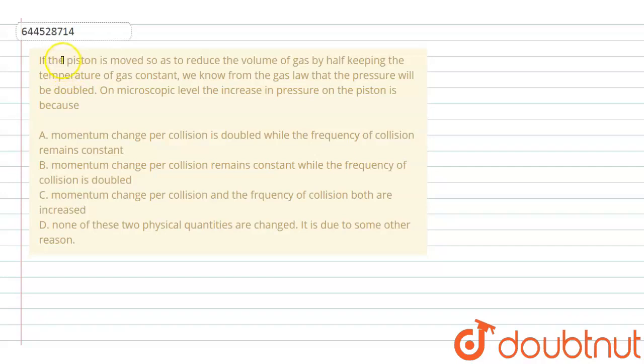Hello student, let's solve this question. Given is, if a piston is moved so as to reduce the volume of gas by half, keeping the temperature of gas constant. Two things are given here: volume is half, and temperature is constant. So we know from the gas law that pressure will be doubled. Now we have to tell the reason.